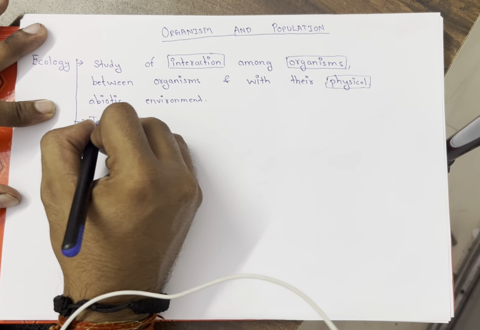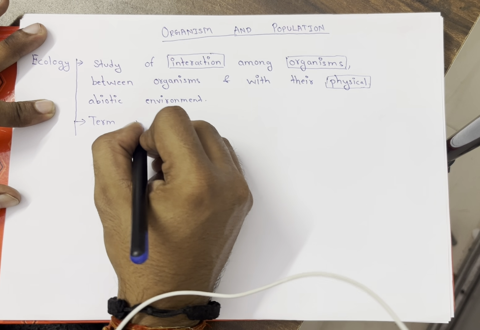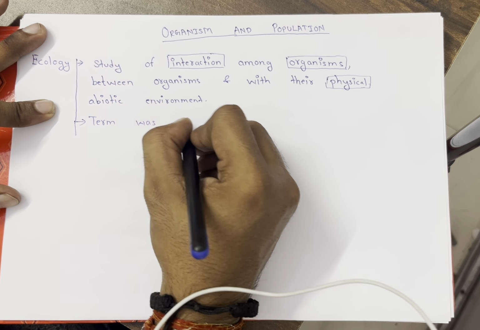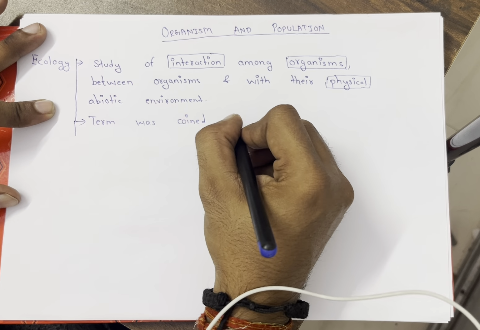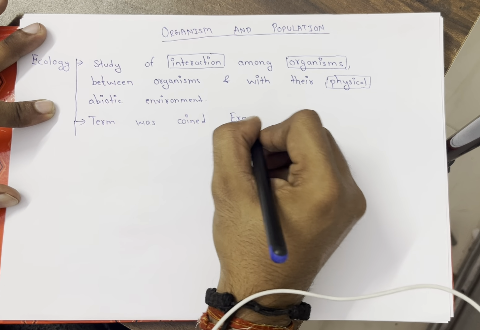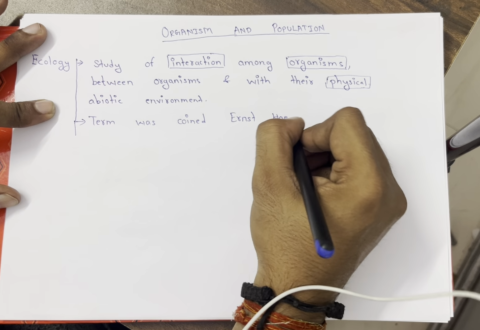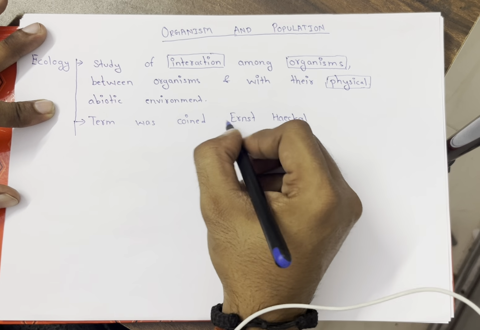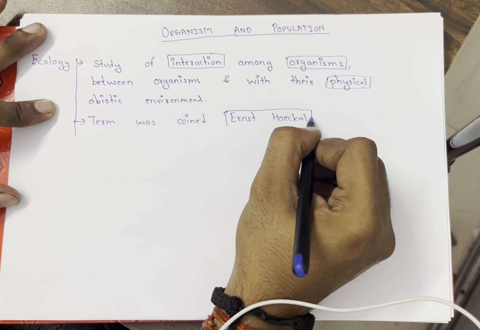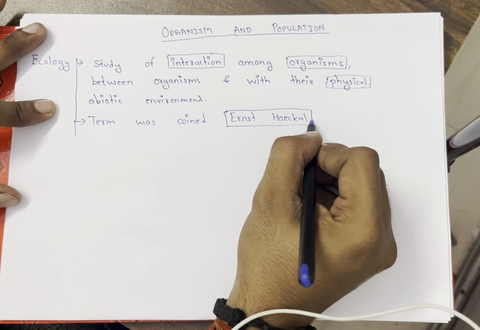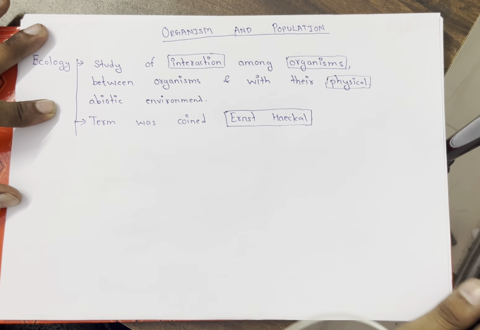This term was coined by Ernst Haeckel. Have you heard about this scientist? Ernst Haeckel. You have already heard this in biological classification. He gave the three kingdom classification.